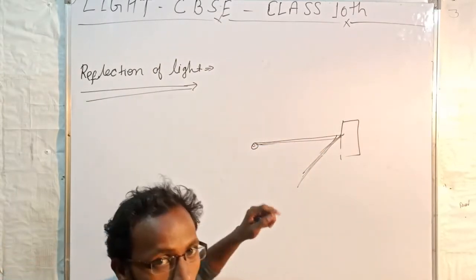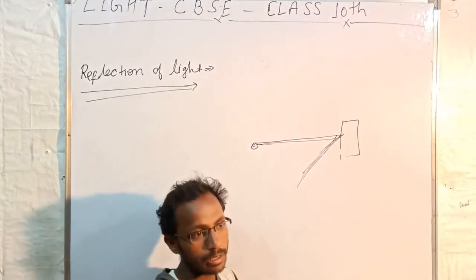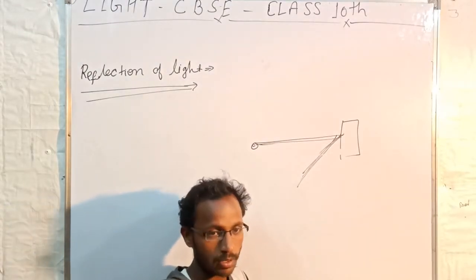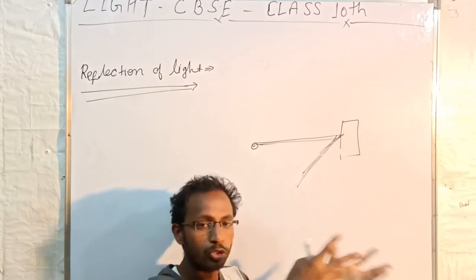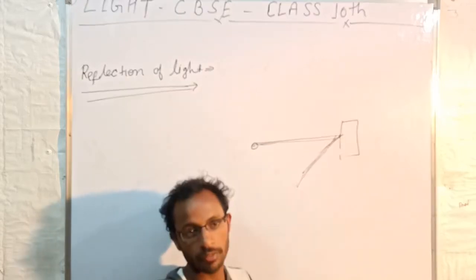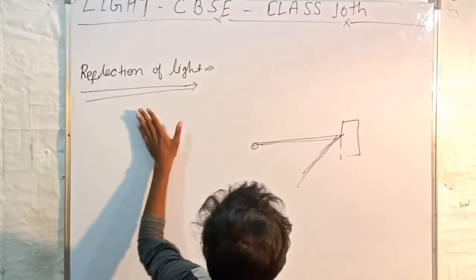If light rays return, bouncing back from any smooth surface, then it is called what? Reflection of light.